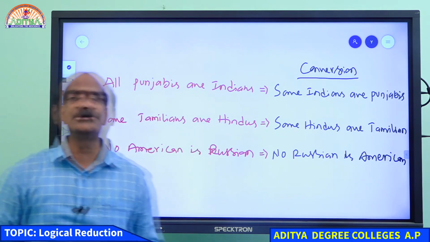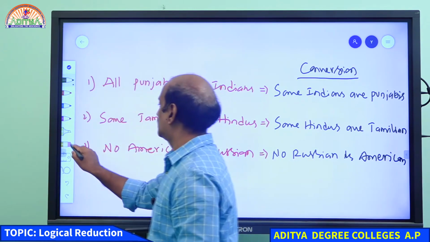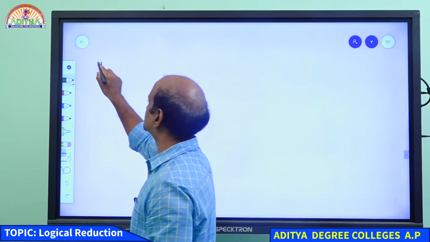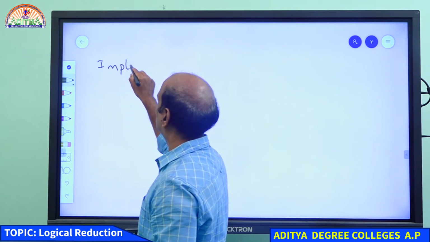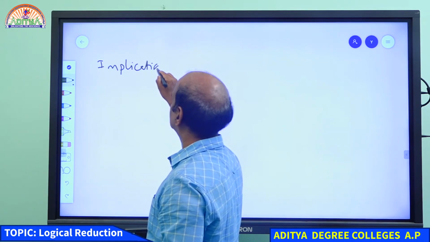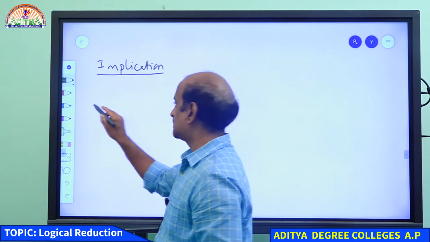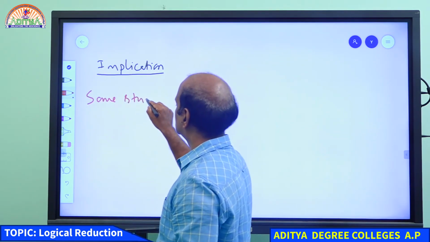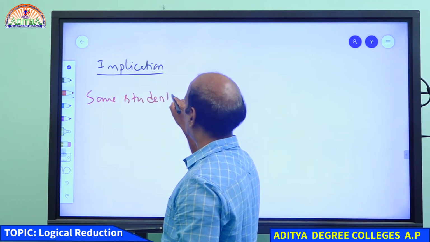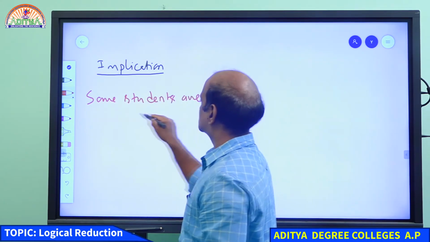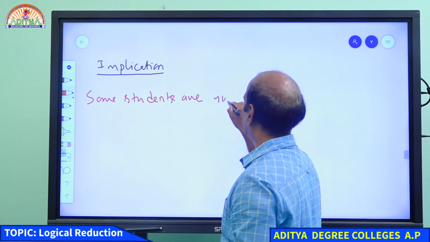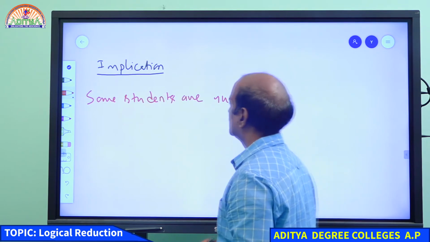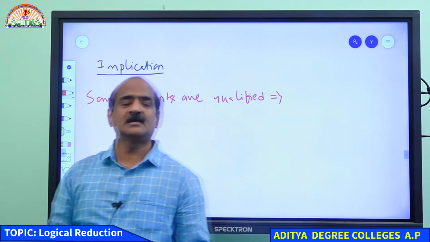Now finally, let me tell you what is an implication. The very significance of implication is nothing but implied meaning. Implication is nothing but the implied meaning of the given statement. For example, if I say that some students are qualified, tell me, student, what do I really mean? What is the implied meaning of the statement?